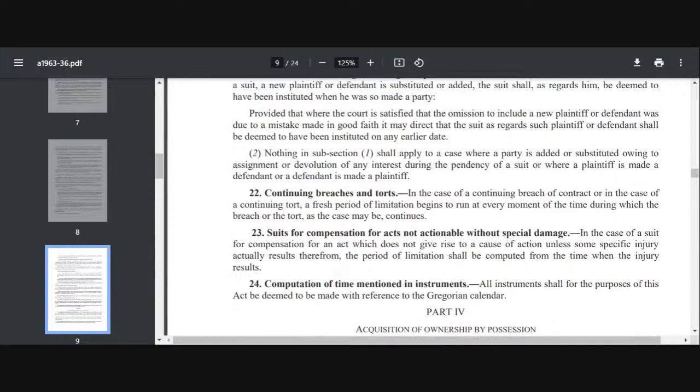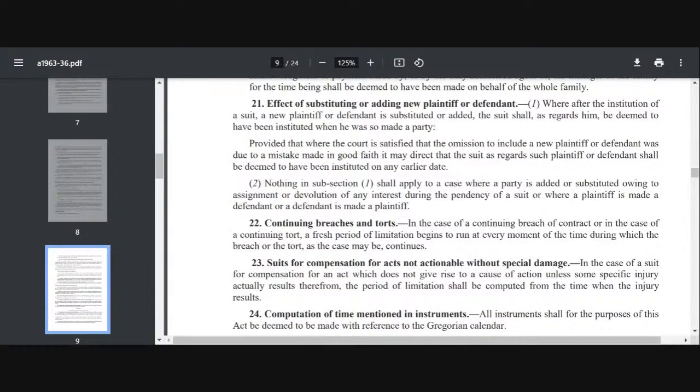And nothing in this subsection will apply to a case where a party is added or substituted owing to assignment or devolution of interest during pendency of a suit, or where a plaintiff is made a defendant or defendant is made a plaintiff. So if you see Order 1 Rule 10 of CPC, that provides for striking out, addition, substitution of parties. In Order 1 Rule 10 we see addition, substitution, all these things are written there. Now here Section 21 says that